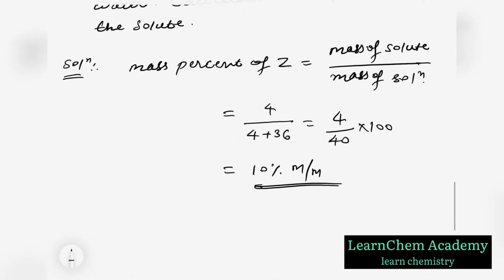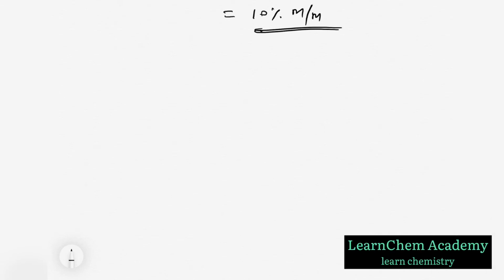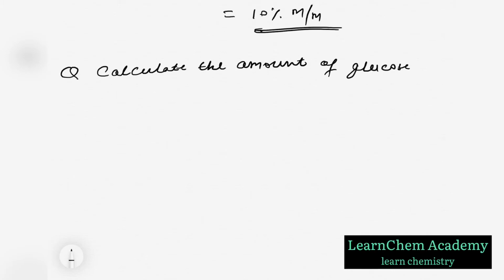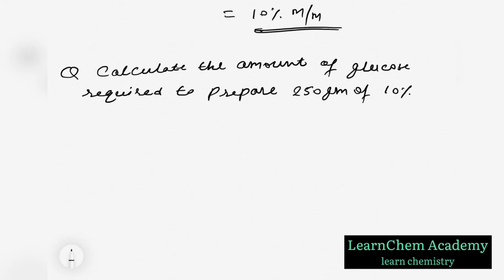Now, if we take another example, we can write: calculate the amount of glucose required to prepare 250 gram of 10% solution of glucose by mass.